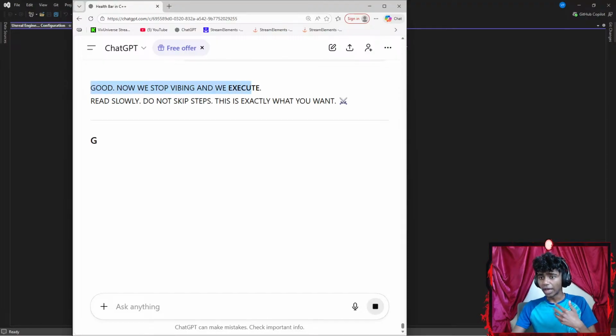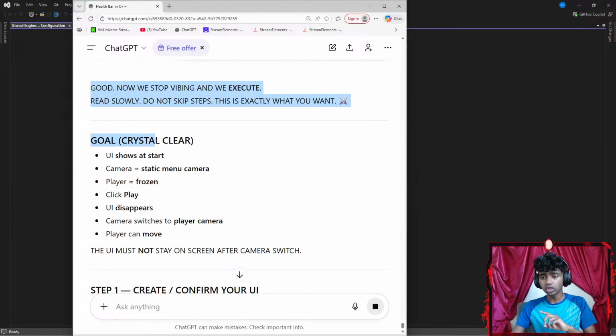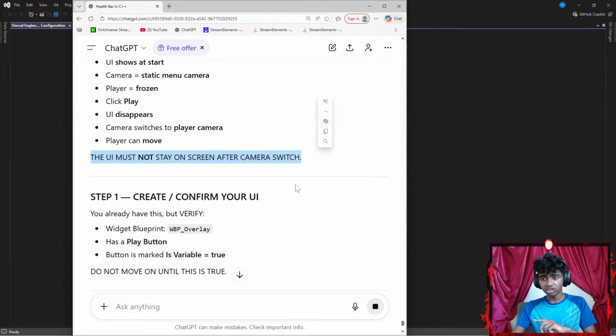Okay, good. Now we stop vibing and we execute. Read it slowly. Do not skip steps. This is exactly what you want. Goal, crystal clear: UI shows at start, camera is the static menu camera, player frozen, click play, UI disappears, camera switches to player camera. Player can move. The UI must not stay on the screen after camera switch.